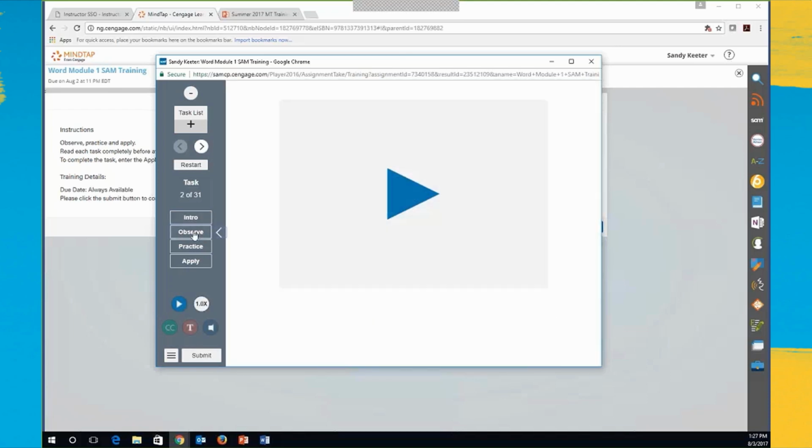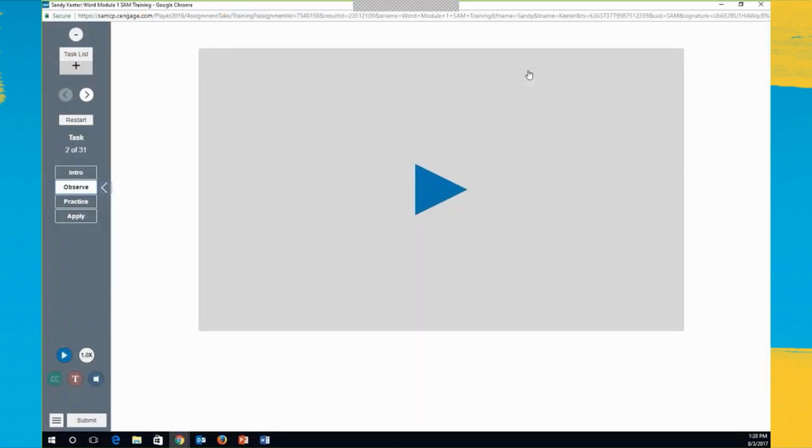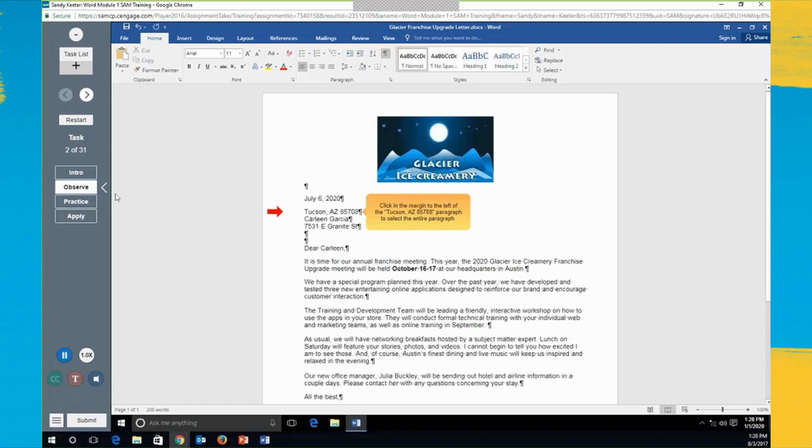The observe, I'm going to go ahead and maximize this, is a way for the students to view the task and be told how to do it. I'm going to increase my volume.